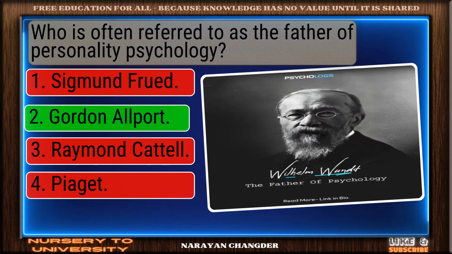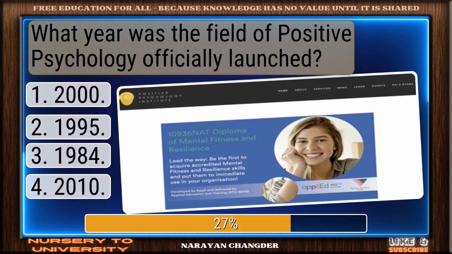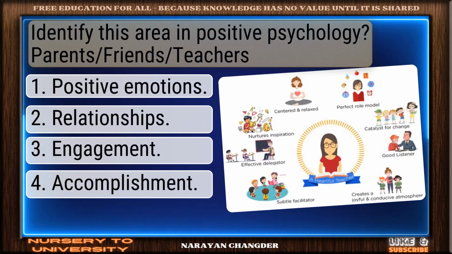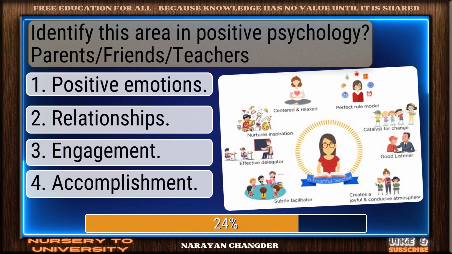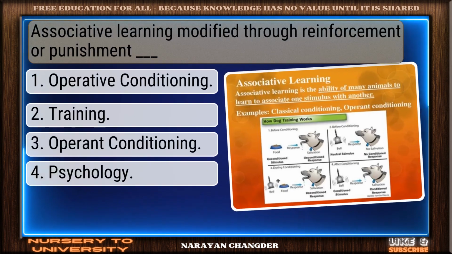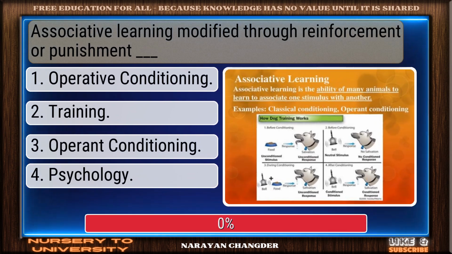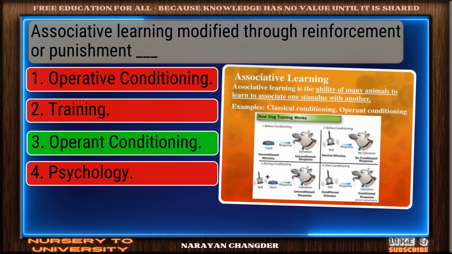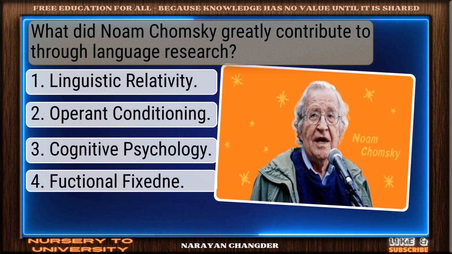Who is often referred to as the father of personality psychology? Great job, Gordon Allport. What year was the field of positive psychology officially launched? Excellent work, 2000. Identify this area in positive psychology. Parents, friends, teachers. Relationships is correct. Associative learning modified through reinforcement or punishment. Dash. Commendable response, operant conditioning. What did Noam Chomsky greatly contribute to through language research?